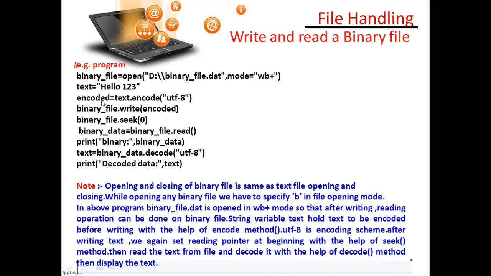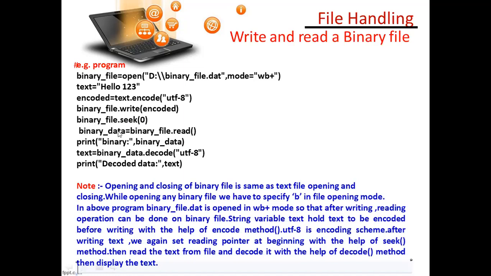Encoded means whatever it is holding after encoding will be written to the hard disk. Now binary_file.seek(0) means it is searching from zero, from the first record. Seek is for searching. So zero means the first record.